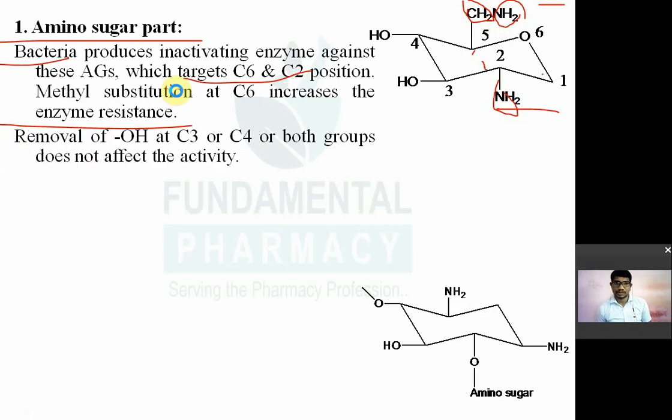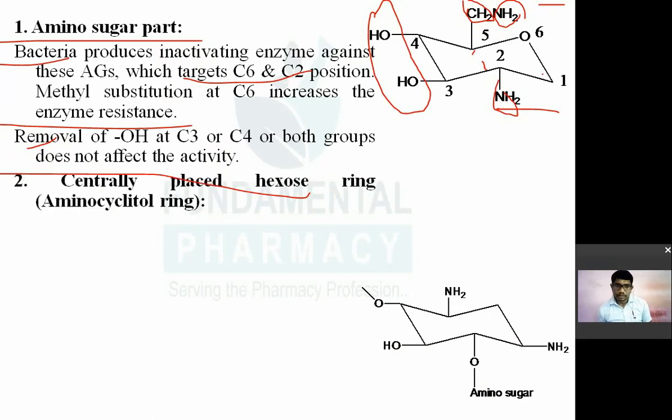Again, removal of the hydroxyl group at the C3 and C4 position, or both groups, does not affect activity. So these groups are not essential for activity. कौन सा hydroxyl group ये है? These two hydroxyl groups are not essential for activity. So removal of this hydroxyl group, or one or both groups, doesn't affect the activity. So this is the possible modification of the amino sugar part in the aminoglycoside.